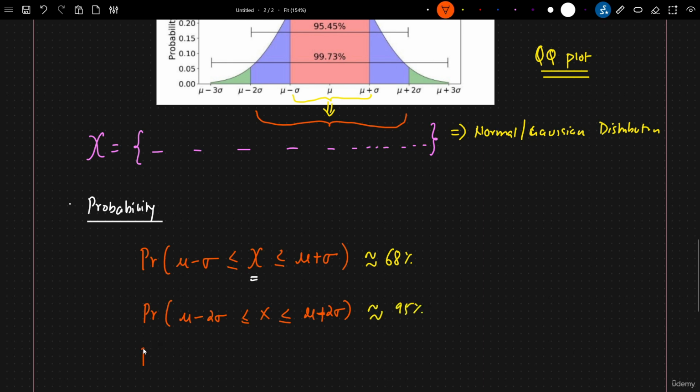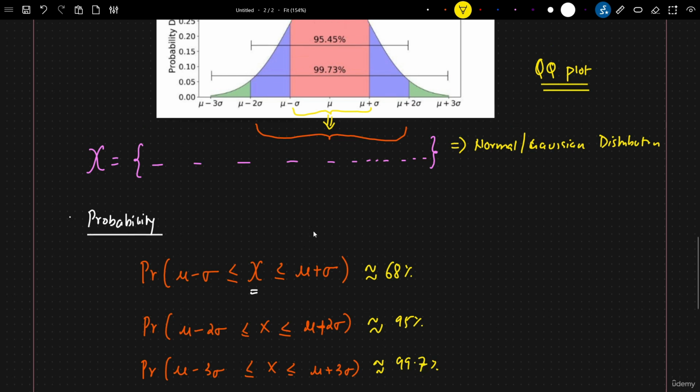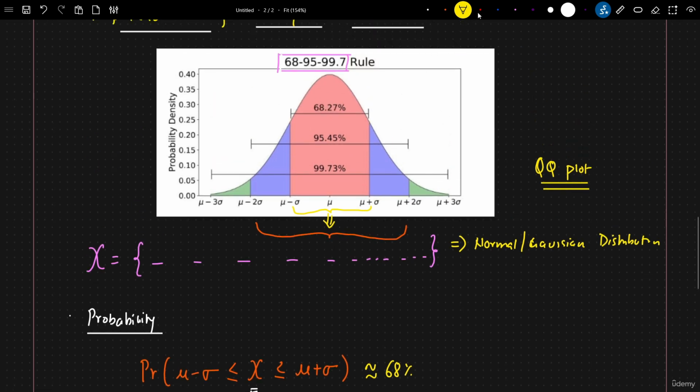Similarly, the probability of a random variable to exist within 3 standard deviations is approximately equal to 99.7%. So these talk about the probability of a random variable to exist within the first, second, and third standard deviation.